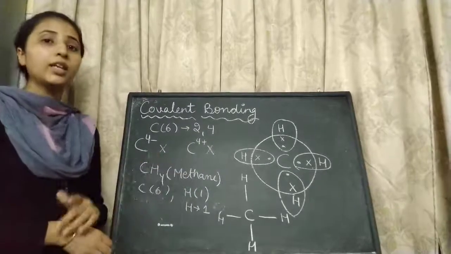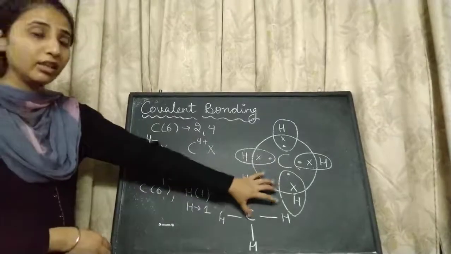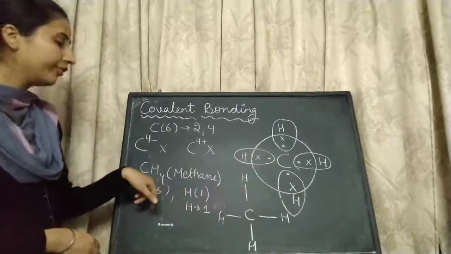In this way, the bonding takes place in the carbon. Carbon can also make double and triple bonds. This is the single bonding in carbon, which is of methane.